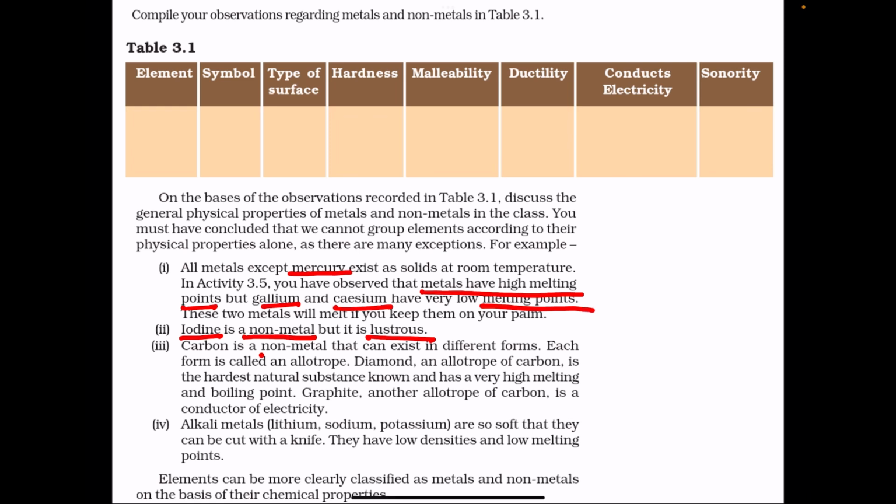Carbon is a non-metal and it exists in different forms. The different forms of carbon are called its allotropes. One of them is diamond, which is the hardest natural substance known and has a very high melting and boiling point. Graphite is another allotrope of carbon and it is a good conductor of electricity. Now graphite is not hard like diamond, graphite is soft and it is a good conductor of electricity.